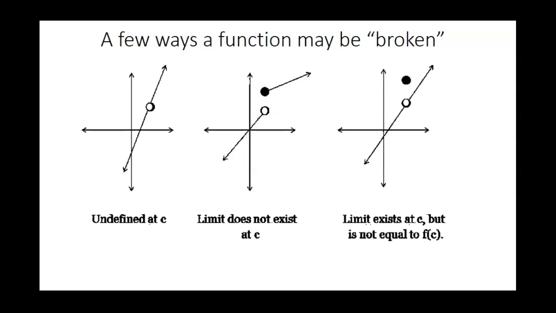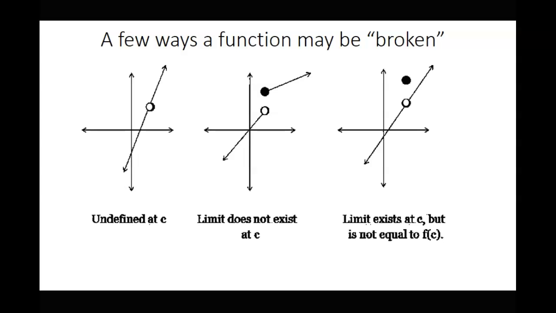For instance, this function here. Here's a few different ways that a function can be broken, right? We could also include a third one, but I'll get to that a little bit later. A fourth one, but we'll get to that later. But anyway, if you have a hole in your line, wouldn't that be discontinuous at that point? If there's a hole and there's no solid dot at that spot anywhere, that means the function doesn't exist. f(c) is undefined. So if f(c) is undefined, that's one reason why a function may be discontinuous.